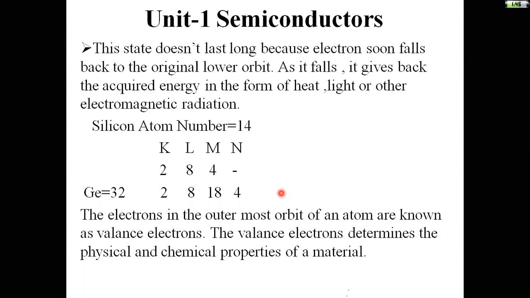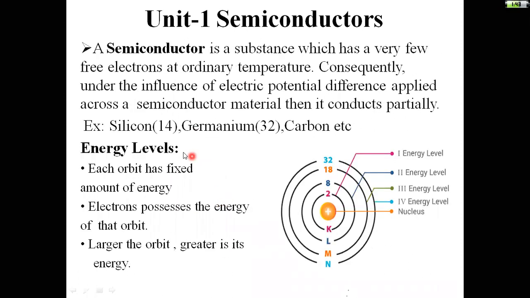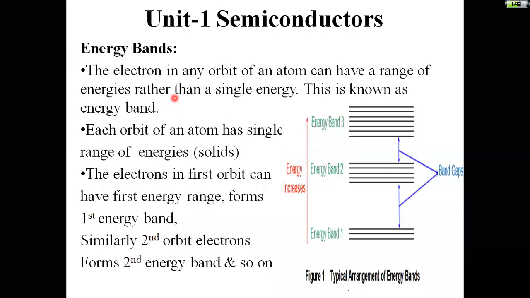By giving some excitation to the electron, it will move to a higher energy level, and it will give some conduction here. Depending upon that, we divide the materials into different types: conductors, insulators, and semiconductors. Energy level is the fixed amount of energy possessed by an electron. Energy band, range of energies, is known as energy band.